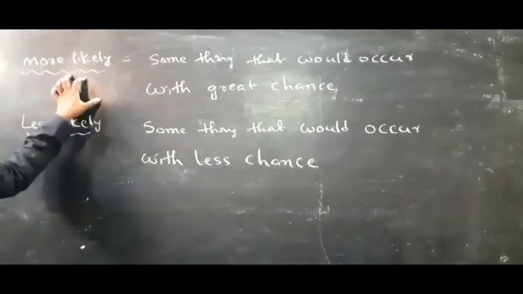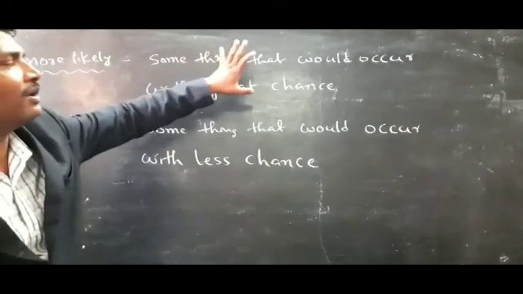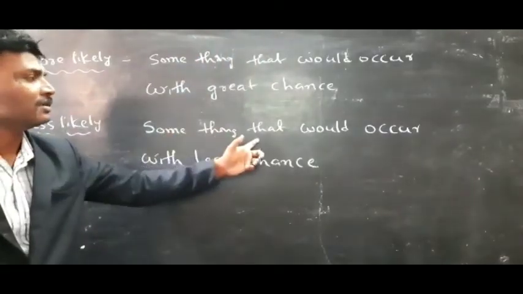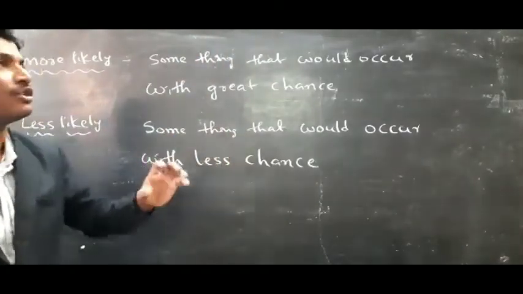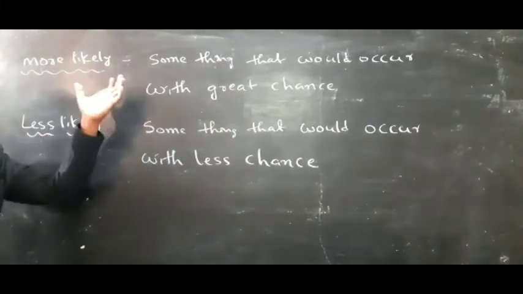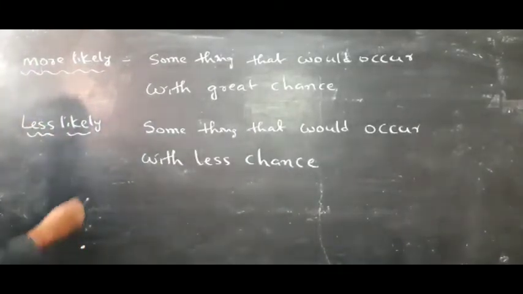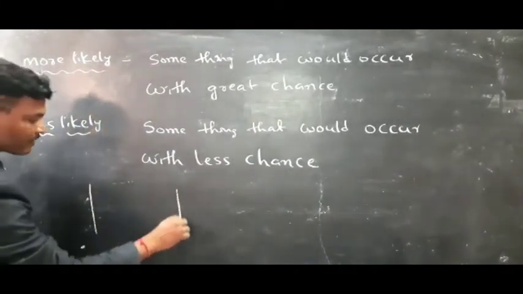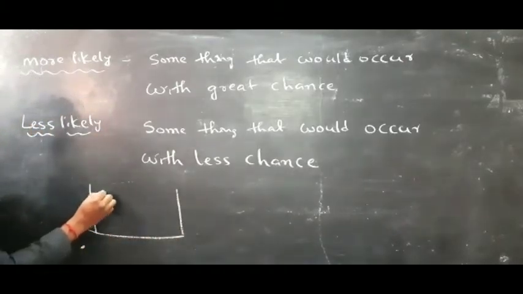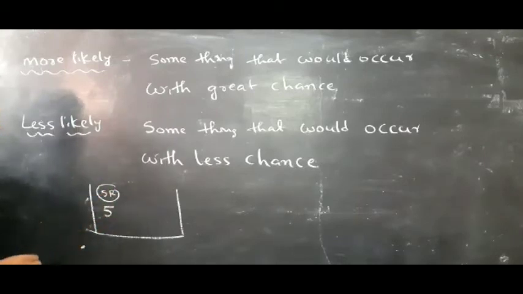Here, more likely events and less likely events. Something that would occur with great chance, and something that would occur with less chance. So here, more likely and less likely. To know about this, I am going to give some examples. Here, one box. In this box, 5 rupee coins are there. So the number of 5 rupee coins is 5.